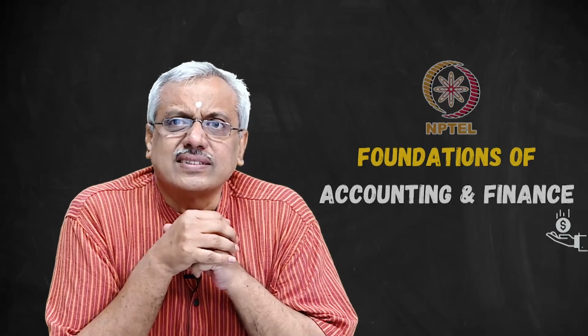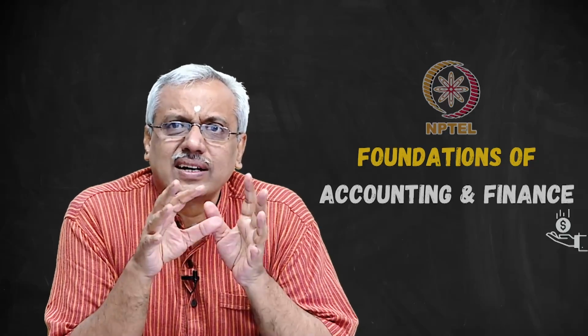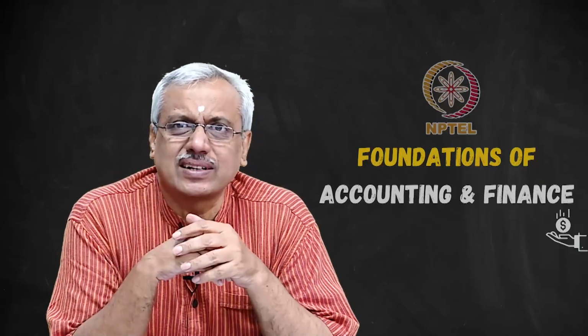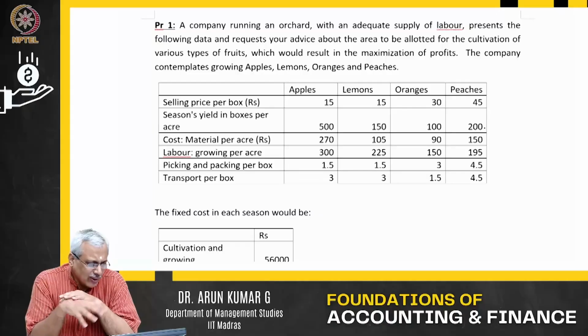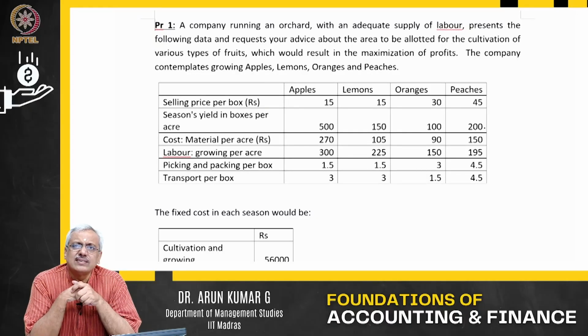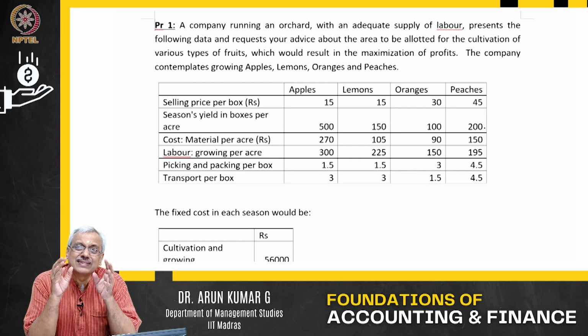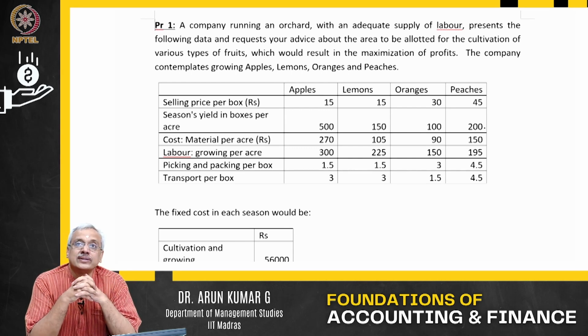Continuing from the last session, let us move ahead with decision making. I said I would work on one or two more problems before we move to the next topic, that is called budget. Now I have a problem, as you can see on the screen. That is what we call the product mix decision with a constraint. It's similar to one of the problems we did, where mixing minutes was a constraint. This is even a little more basic problem.